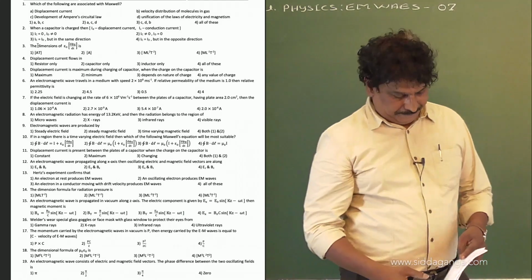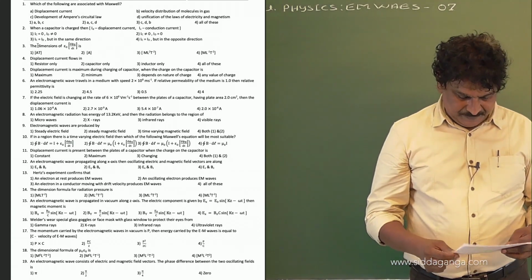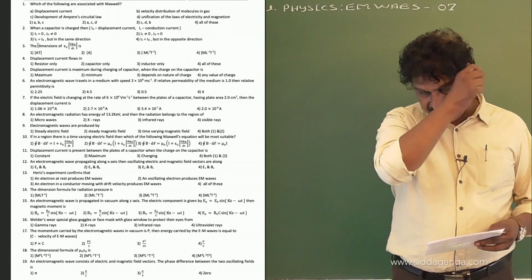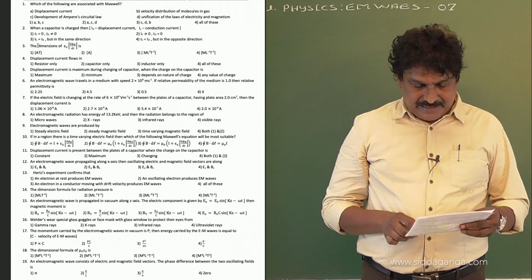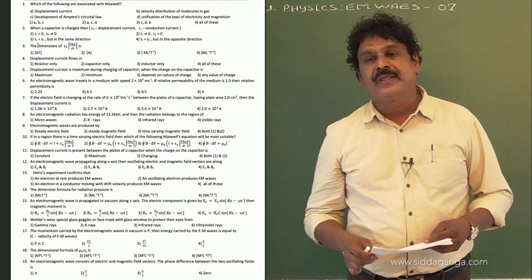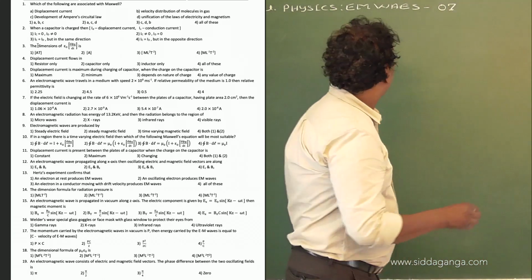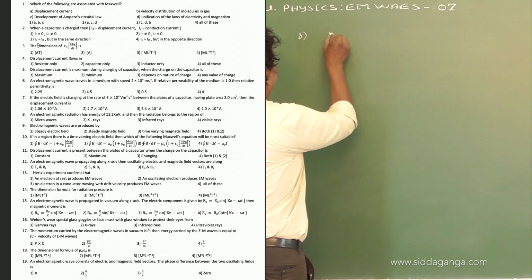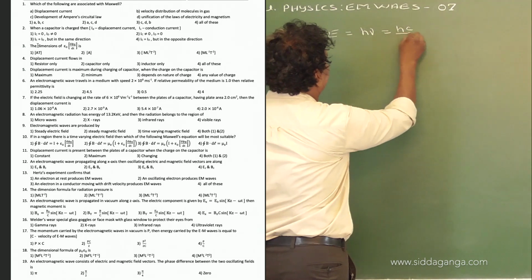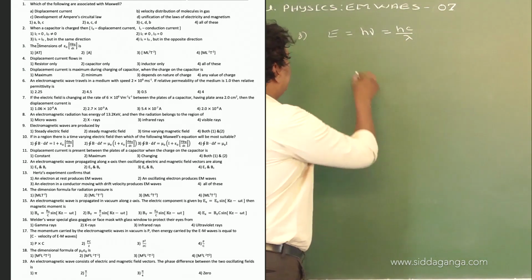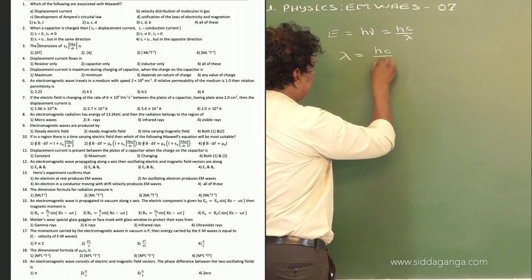Now question number 8. An electromagnetic radiation has energy of 13.2 kilo electron volt, and then the radiation belongs to the region? We know that electromagnetic wave is associated with energy. Energy associated with a radiation E is equal to h nu, or that is equal to hc by lambda. And lambda is equal to hc by E.